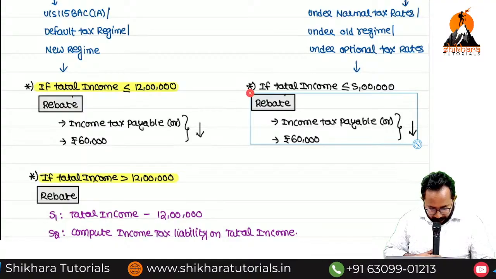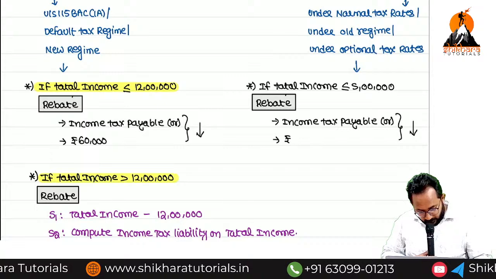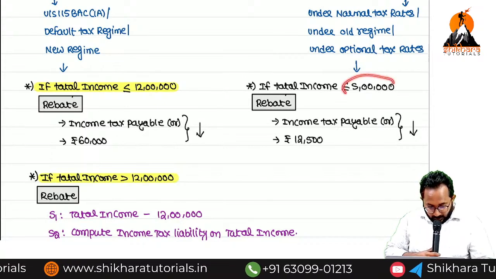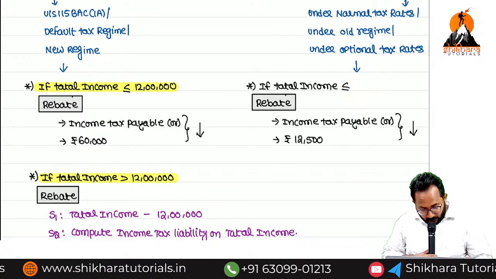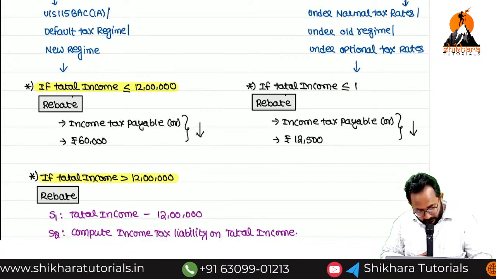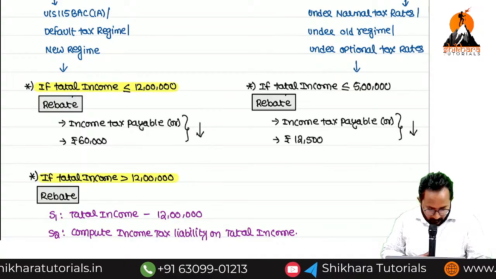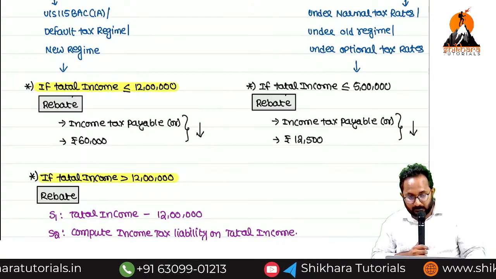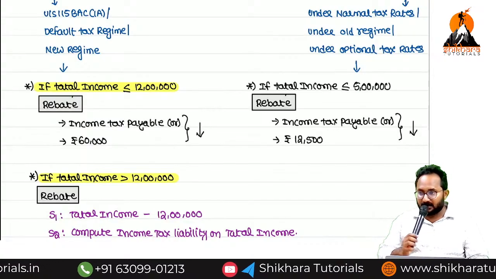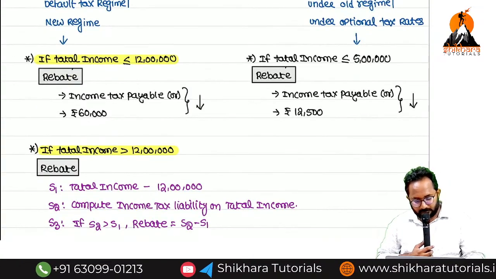Income tax payable or 12,500. If you calculate the tax on 5 lakh, you will get 12,500. So whichever is lower. Here there is no concept of rebate under marginal relief. Only this point, that's enough.